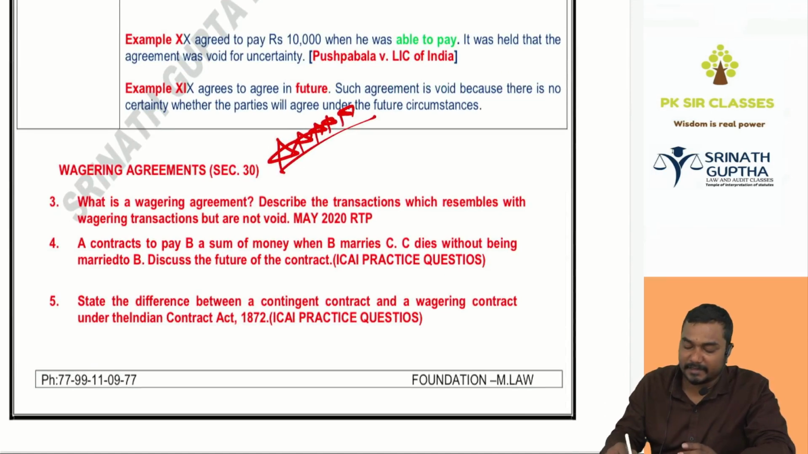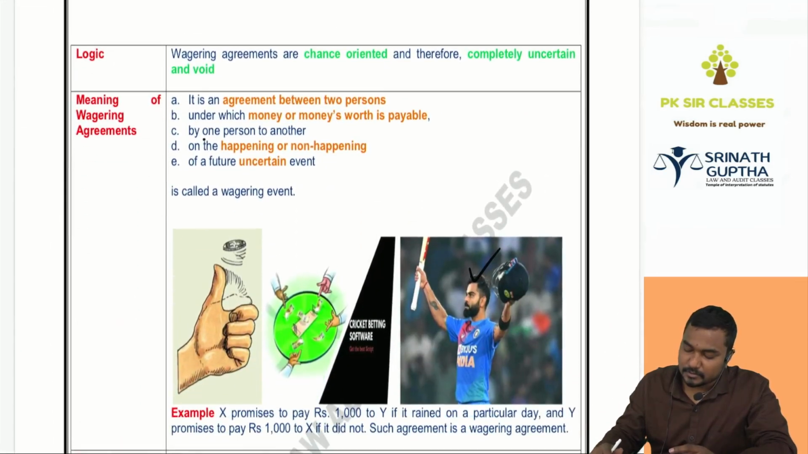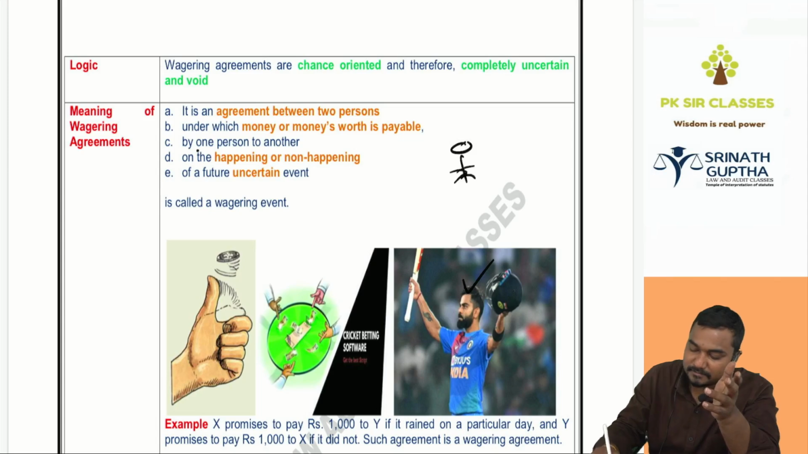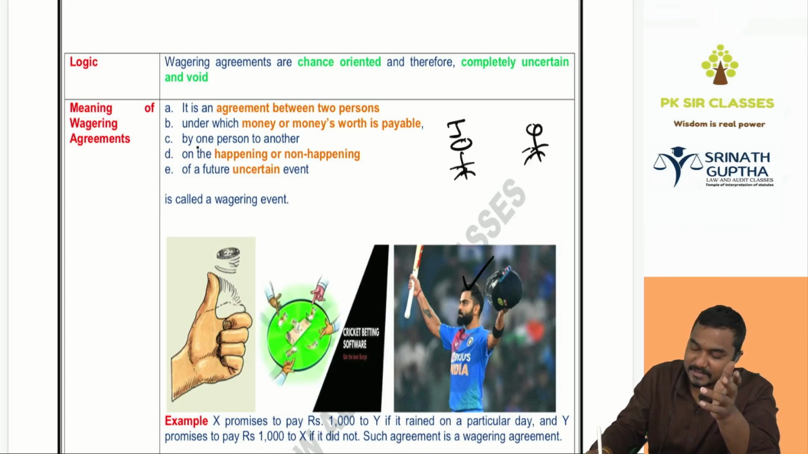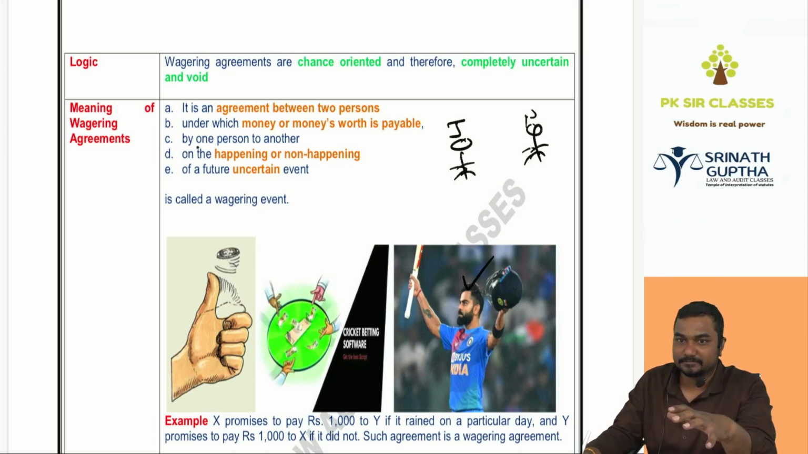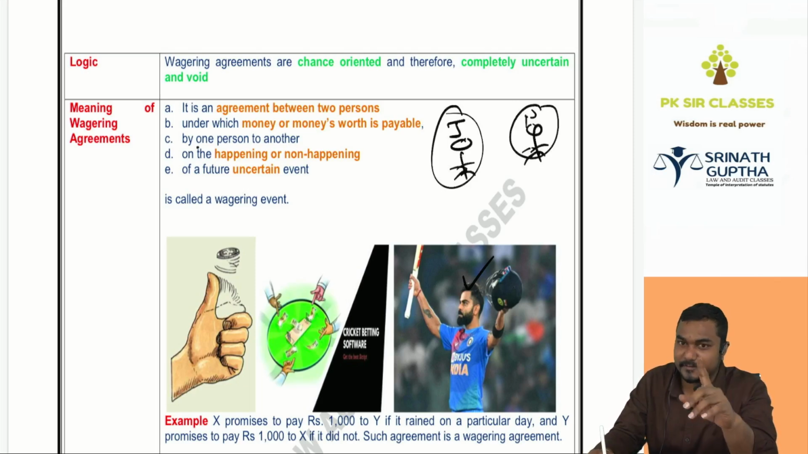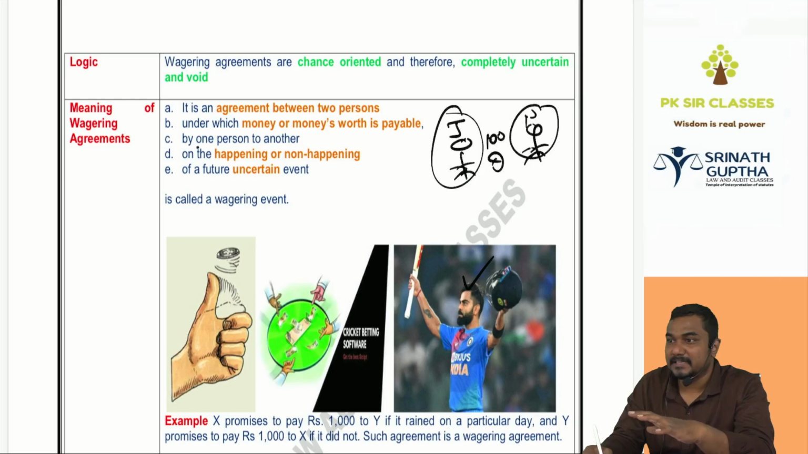Then we discussed about the wagering agreement, 10 stars. Very, very important, beta. So, two chintus are there. For example, John is there. Nikhil is there. So these two guys are entering into agreement. John said, today it will rain for sure. Then Nikhil said, it will not rain today. Then John said, if it rains, you have to give me 100 rupees or you have to give your watch. If it does not rain, I will give my watch or I will give 100 rupees. This agreement is said to be wagering agreement.